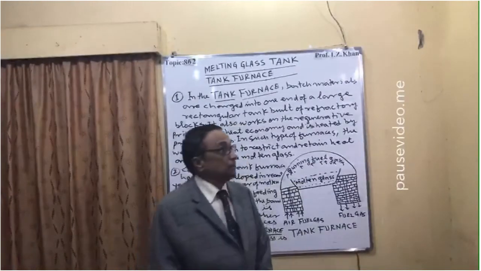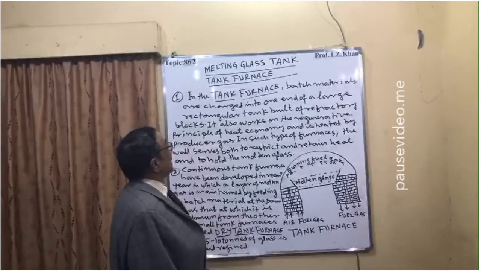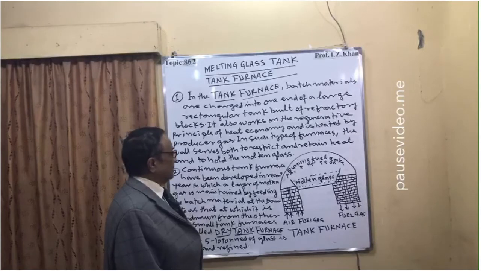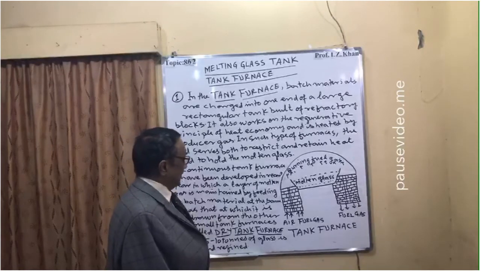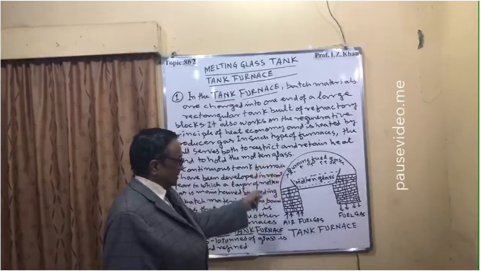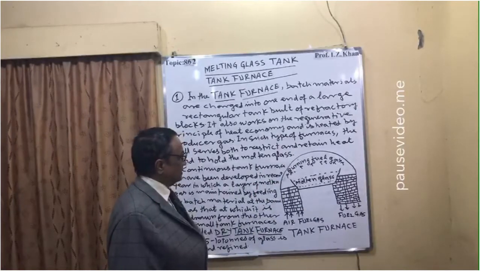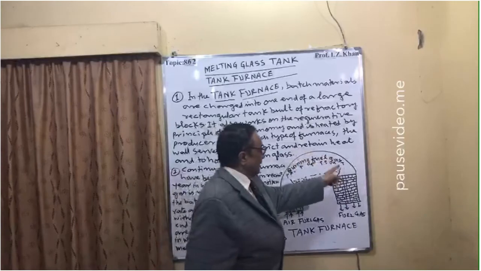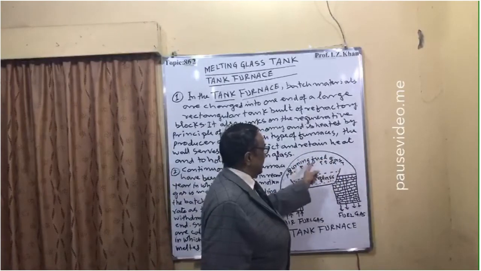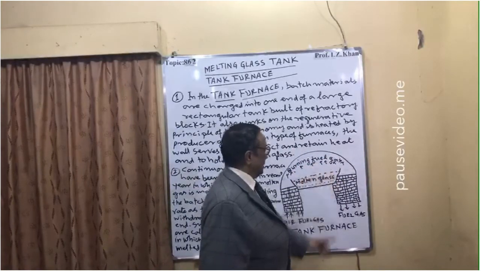So here is the melting glass tank, that is your tank furnace, and here I have given the design, some simple structure of a tank furnace. It is closed, and the burning gas fuel is supplying the heat energy.